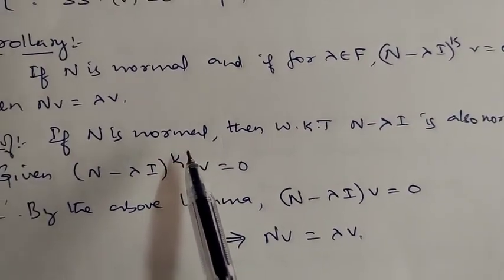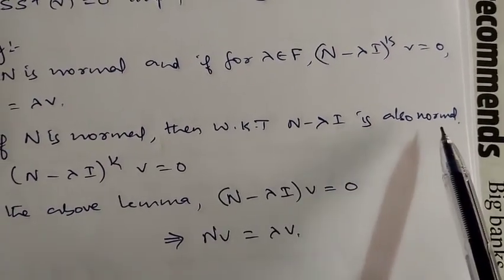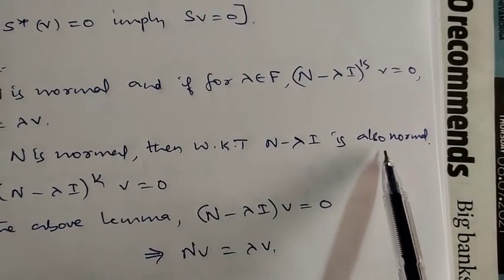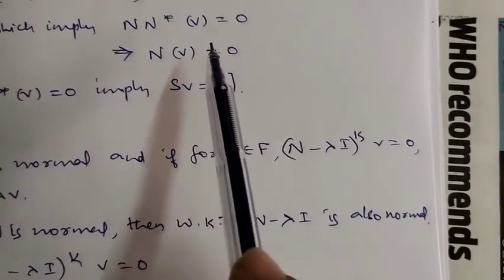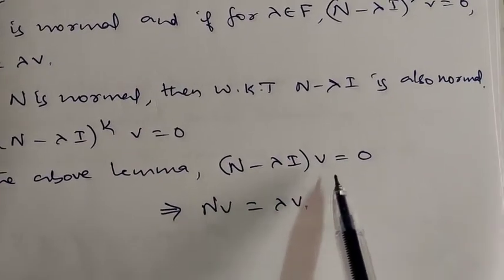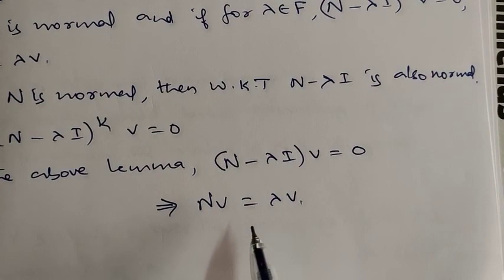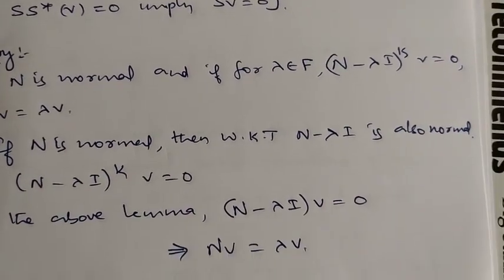Again, if N is normal, we already proved that N minus lambda I is also normal. So N minus lambda I is normal and (N minus lambda I)^k of v is 0, which according to the above result means (N minus lambda I) of v is 0, or N of v is equal to lambda times v.